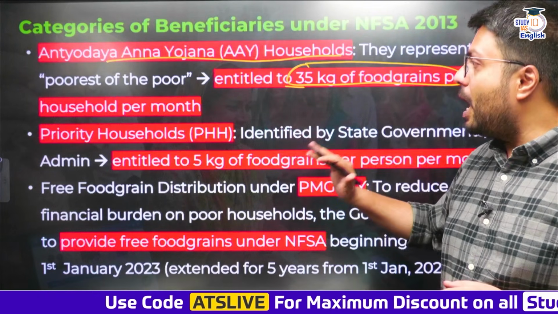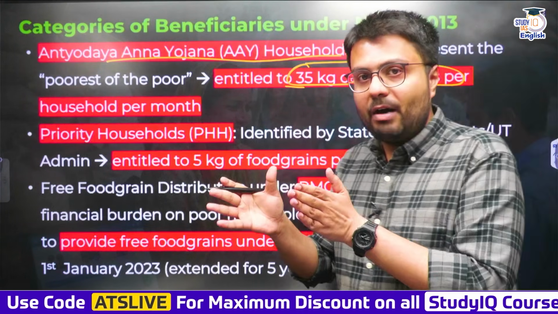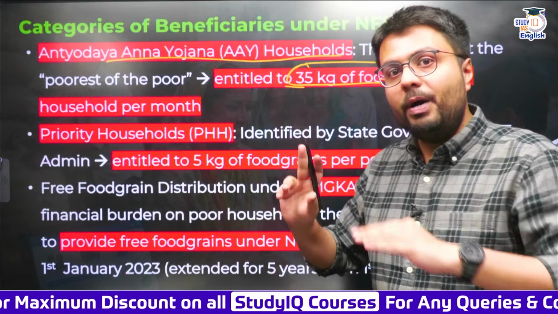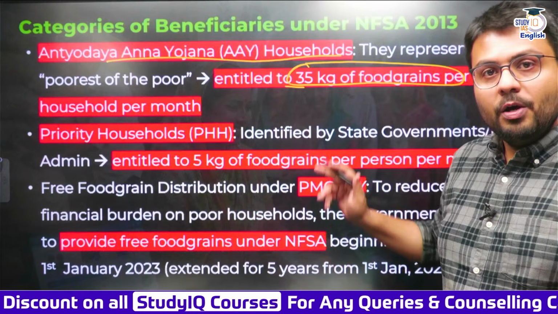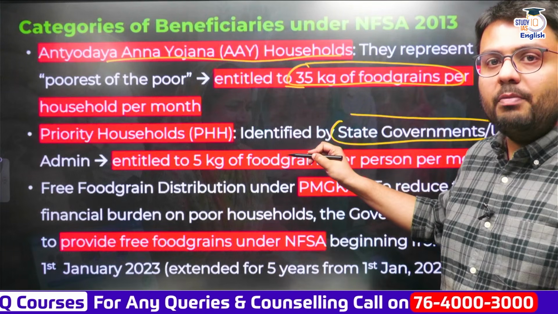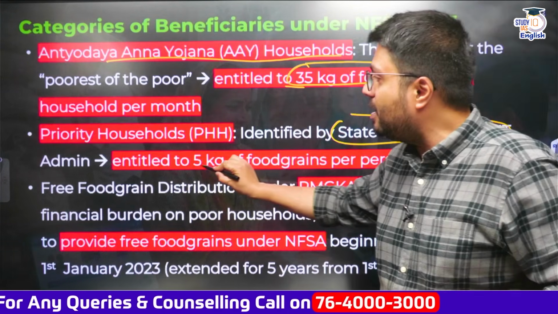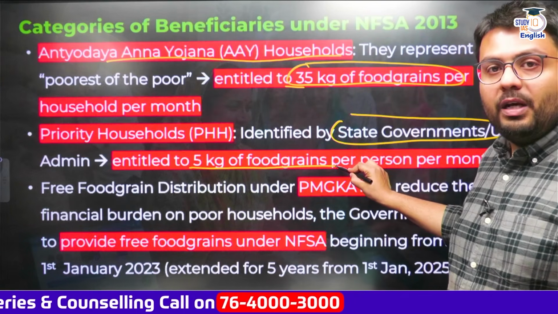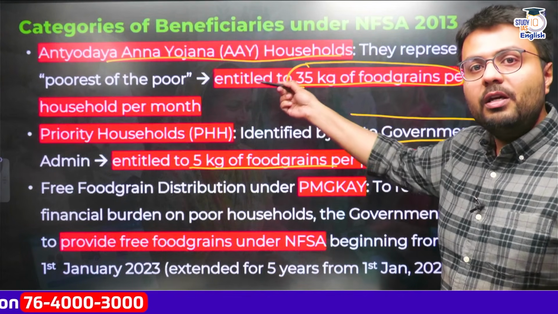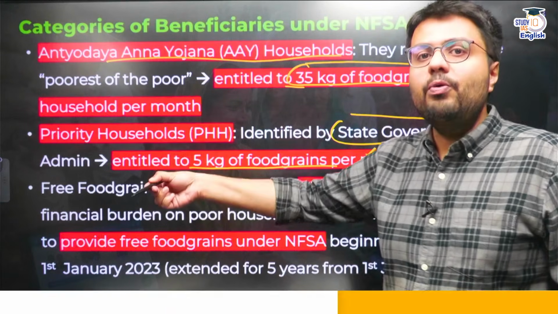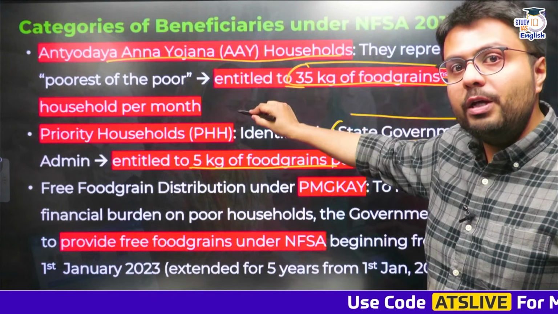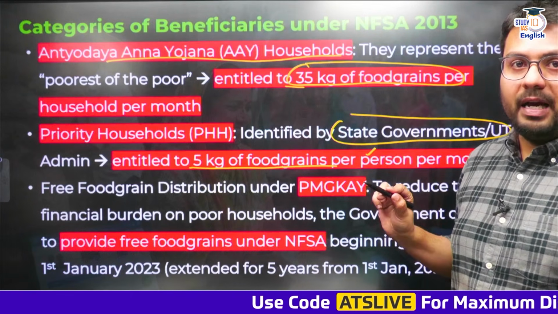Now the people who are categorized as priority households, these are the poor people, people who are below the poverty line but not the poorest of the poor. So these people are identified by the state governments or the union territory administrations, and these people are entitled to get 5 kilograms of food grains per person per month. So there is a difference in how much food grains they are entitled to get, depending upon whether they are the poorest of the poor or the priority households.